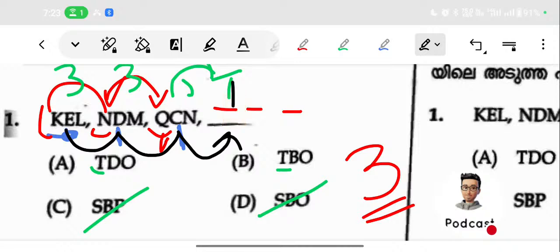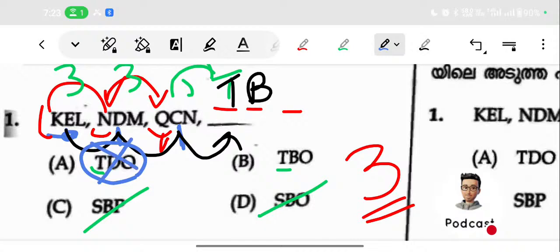So the first letter is T, already got. Then the second letter is B. Just look at the answers. One is TDO. The second letter is D, so this is not the answer. Here we can find TBO. The second letter is B, so this may be the answer.